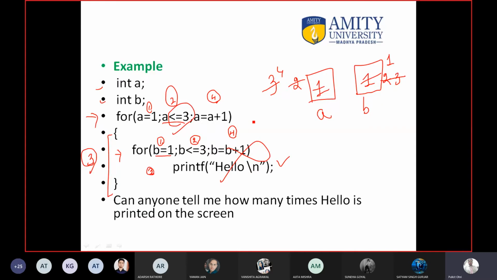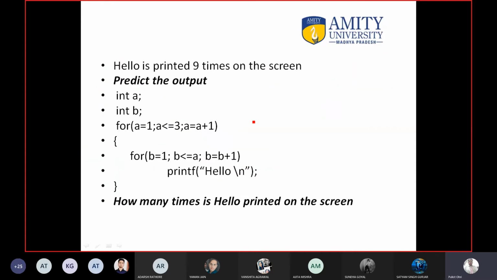Okay, let me ask the next question. Predict the output. Just raise your hand if you know the answer. It is a different question, not a similar one. Take a pen and paper and write 1, 2, 3, 4 like this, and you will get the answer.